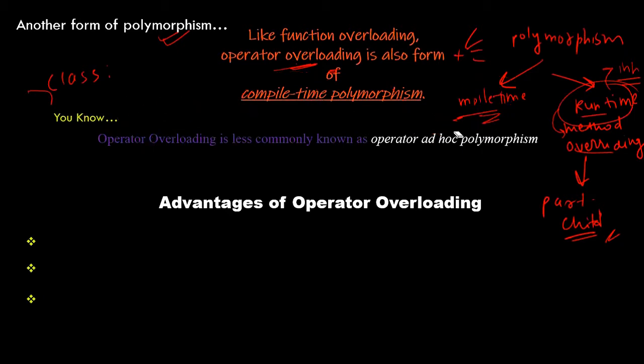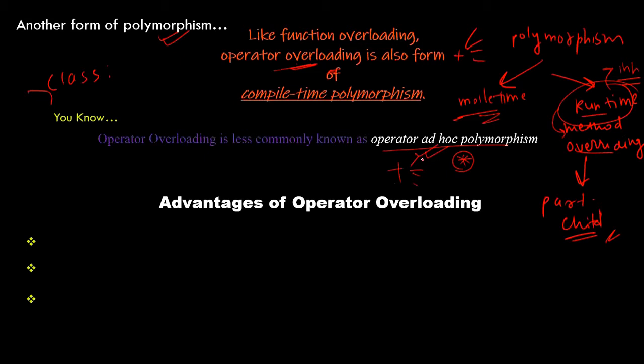Operator overloading is less commonly known as ad hoc polymorphism. What is ad hoc polymorphism? It is a specific type of polymorphism where different operators have different implementations. Like the plus operator has different implementations, multiplication also has different implementations. Having different implementations of different operators is nothing but ad hoc polymorphism.